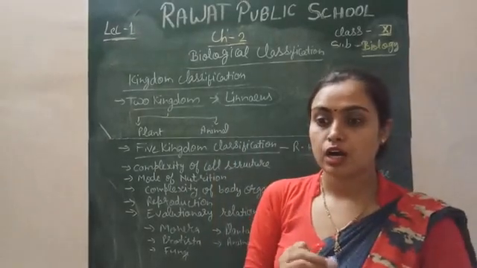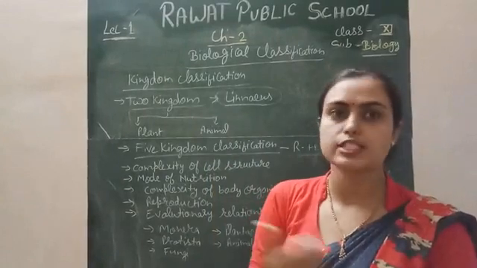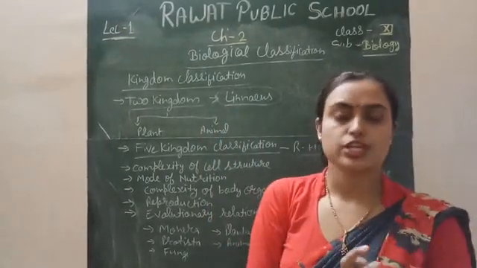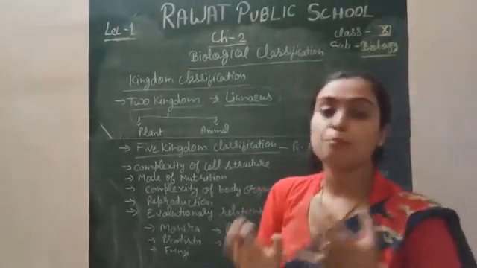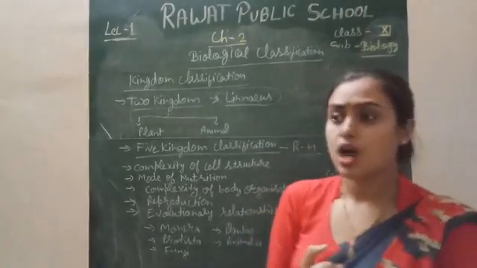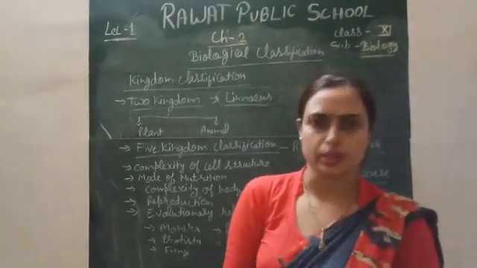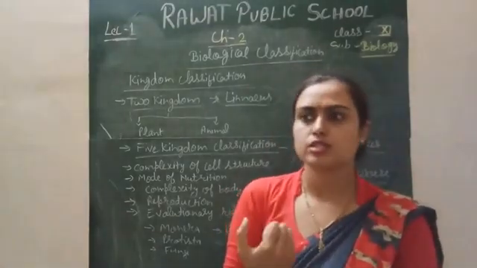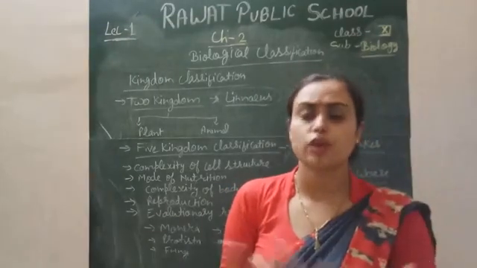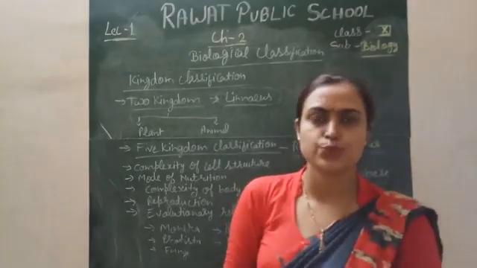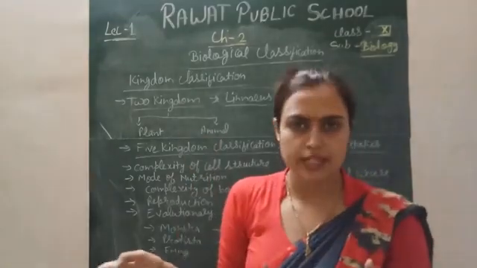There are some points which are not explained by it. First, Linnaeus does not explain the complexity of the cell and the cell type, whether eukaryotic or prokaryotic, or whether unicellular or multicellular. He also does not explain the level of organization, whether cellular, tissue, organ, or organ system level.